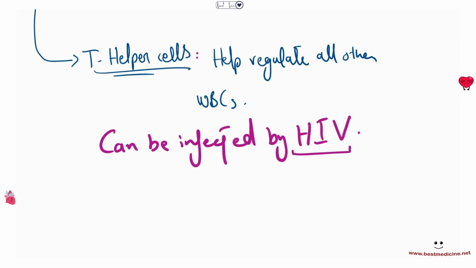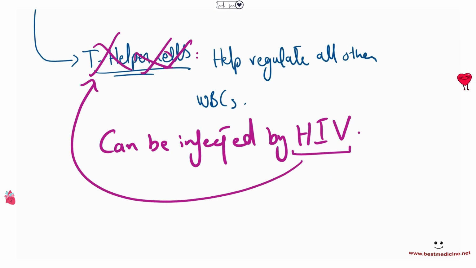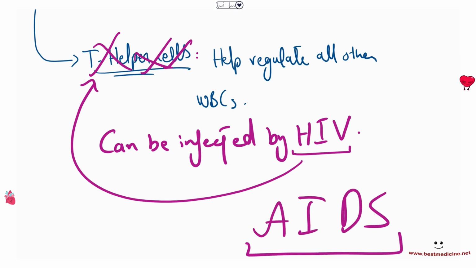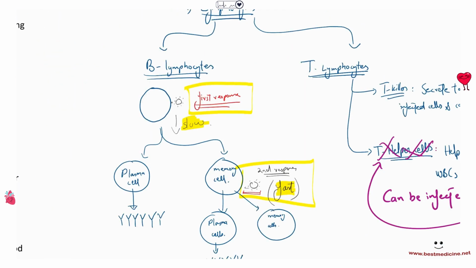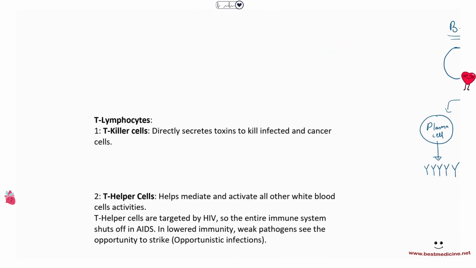Human immunodeficiency virus would essentially knock out T helper cells, and if these are gone, then the entire immune system will shut down. So you acquire an immunodeficiency syndrome, right, when you get HIV. So that is literally called acquired immunodeficiency syndrome, because you get it from HIV, in which the T helper cells are knocked down.